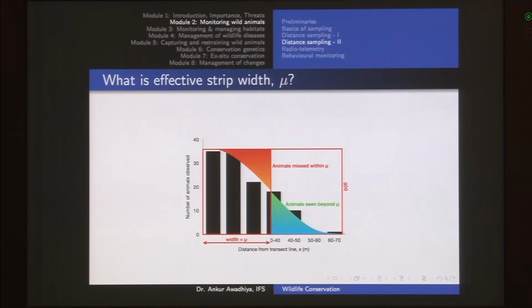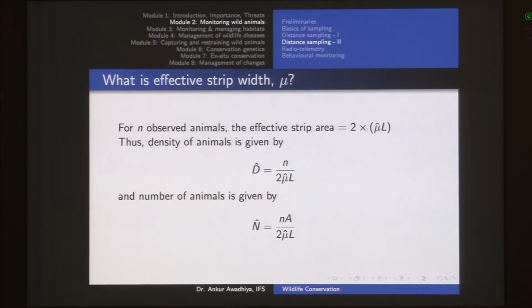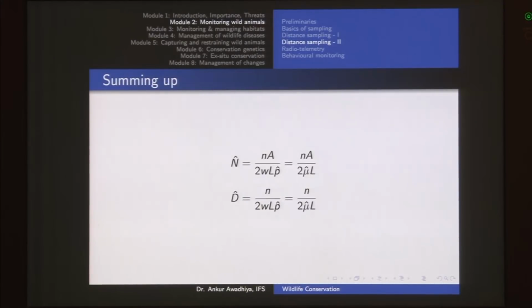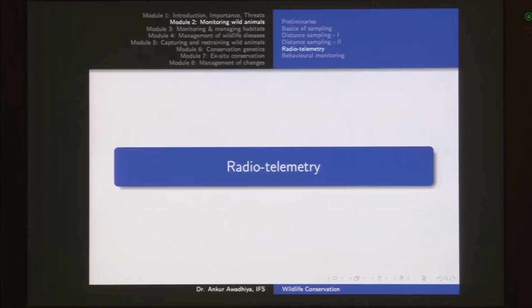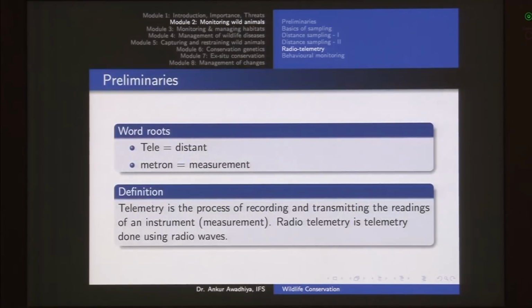So in that case, if you take just this width and put it into your formula, you will get the value of the total number of animals. So then we got to these formulae. These are the formulae of the number of animals and the density estimates of animals. Next we talked about radio telemetry.